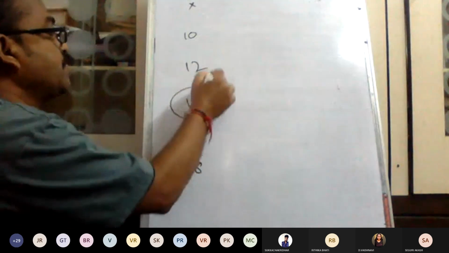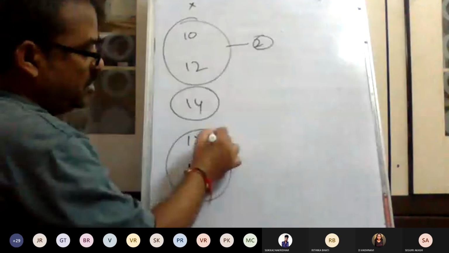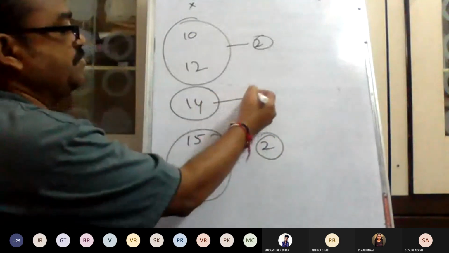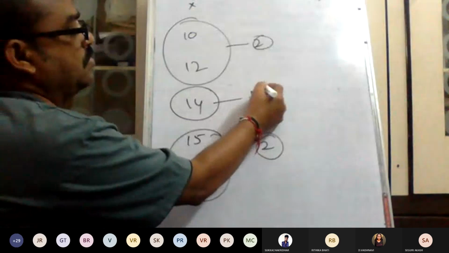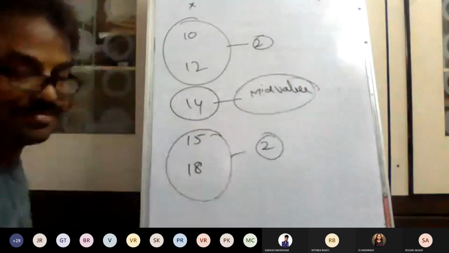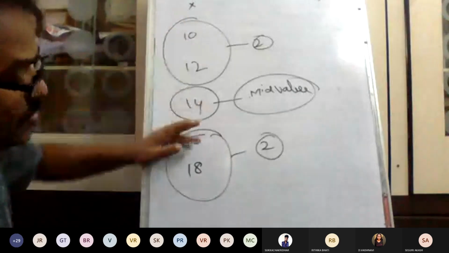Very good. Here 2 and 2, the between value is the mid value. It means up to 2 and down to 2.